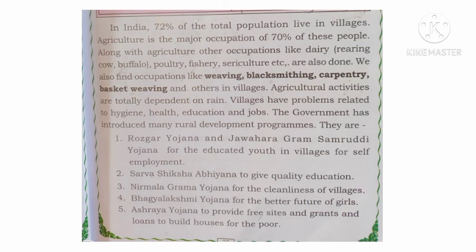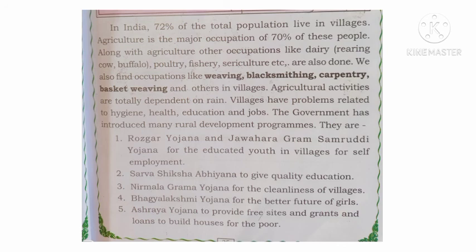Third one, Nirmal Gram Yojana for the cleanliness of villages. This Nirmal Gram Yojana is there, no? Under that different prizes are also given to the villages, okay. And fourth, Bhagya Lakshmi Yojana for the better future of girls.